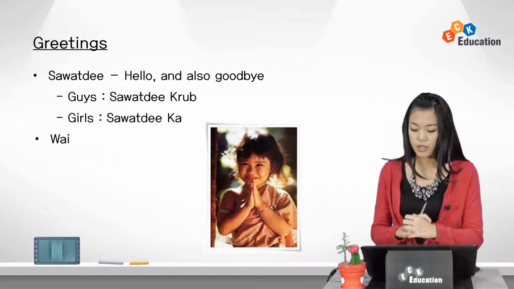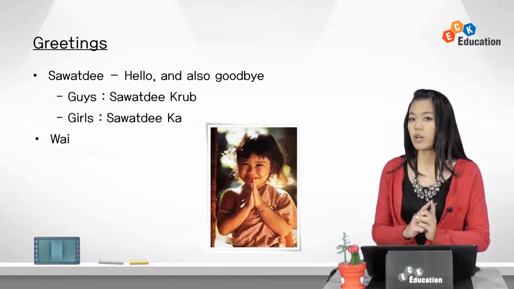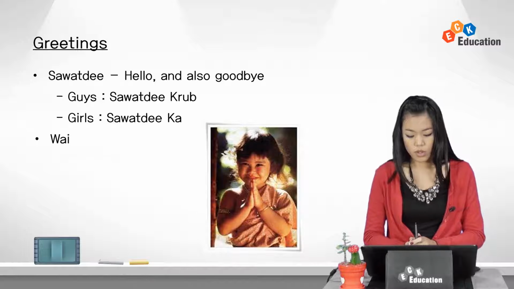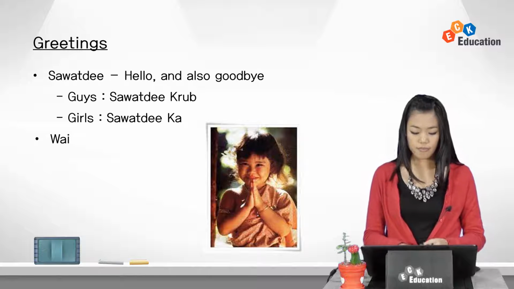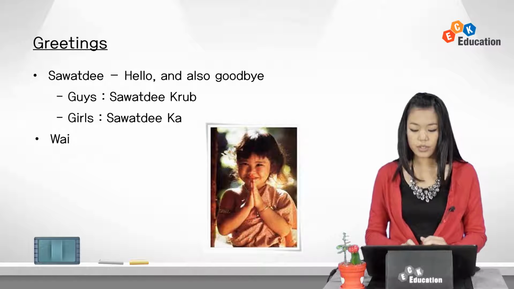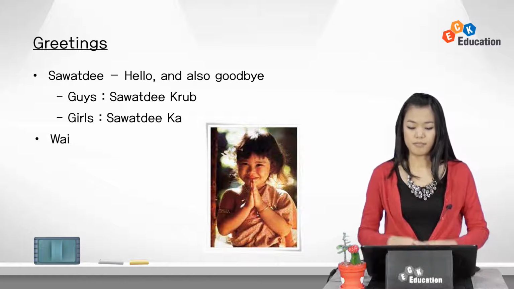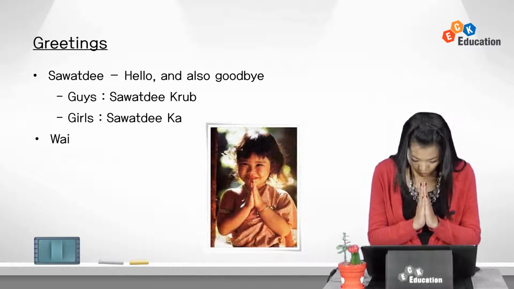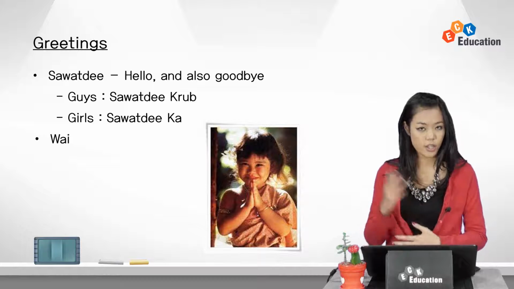And like I mentioned earlier about the difference between the ending for the guys and the girls, you would say either สวัสดีครับ or สวัสดีค่ะ. Let's try again with the polite ending. For the guys first, สวัสดีครับ. And for the girls, สวัสดีค่ะ. Every time you say this word, culturally, you have to do the wai. The wai is this: you put your hands together in the middle of your chest and nod your head towards your hands. So, สวัสดีค่ะ. This is how we greet and say goodbye.